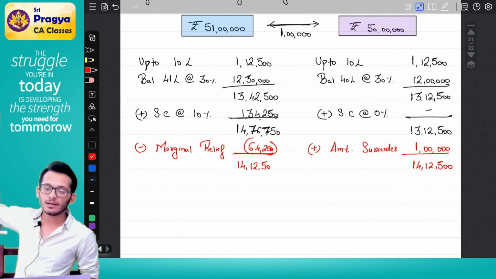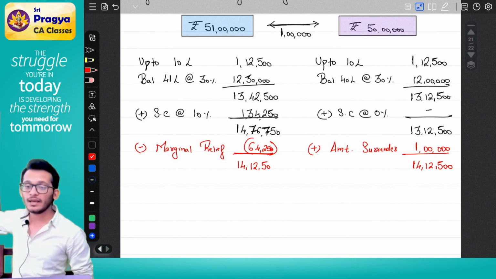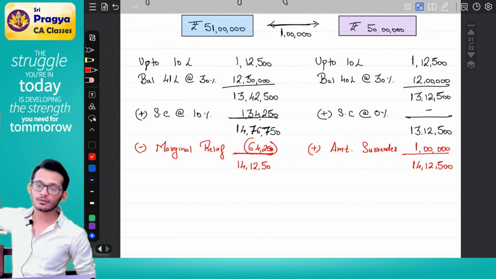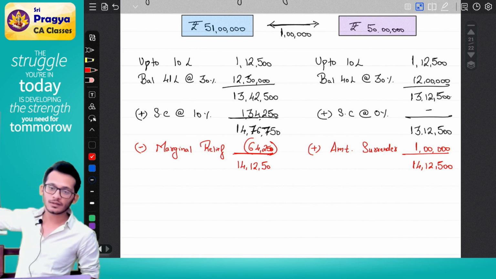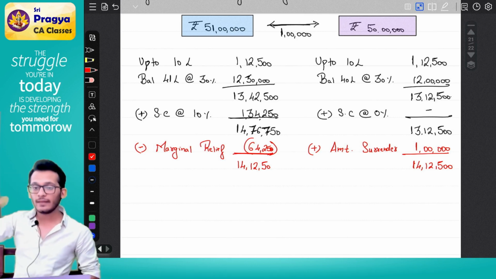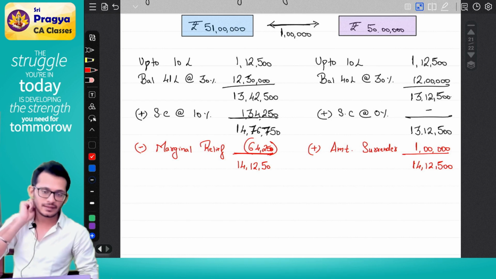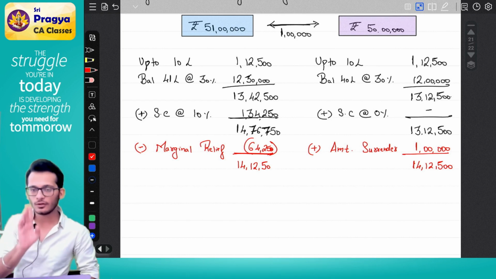Yes, this can work the other way around also. Let's assume my income was 1 crore 1 lakh, and the other check I will do is 1 crore. Now 1 crore 1 lakh has a surcharge, and 1 crore also has a surcharge. But the point is, the surcharge at 1 crore 1 lakh is 15 percent, and at 1 crore it is 10 percent. The surcharge increases, and because of the increase you will find a difference. In tomorrow's class we will also do that check.